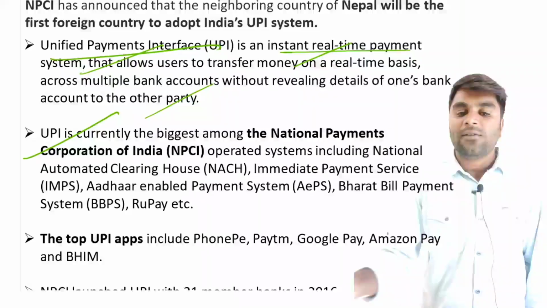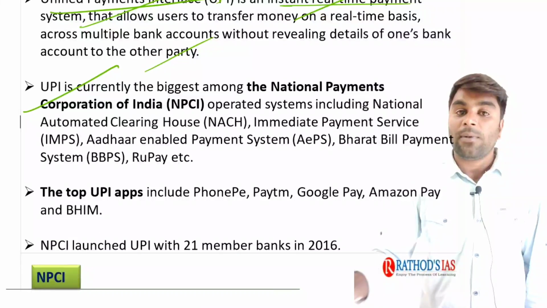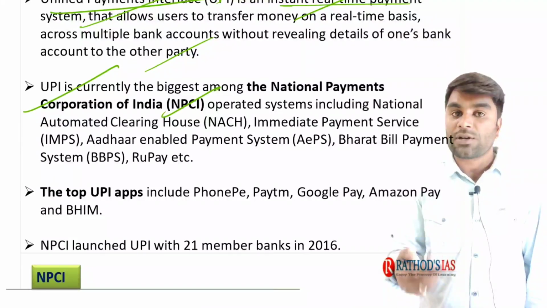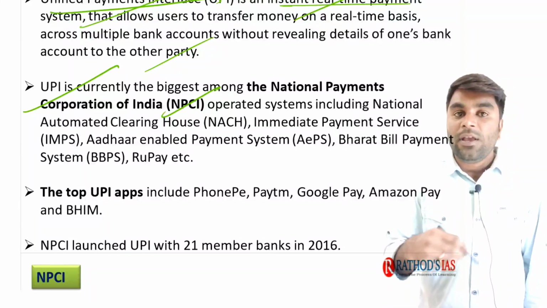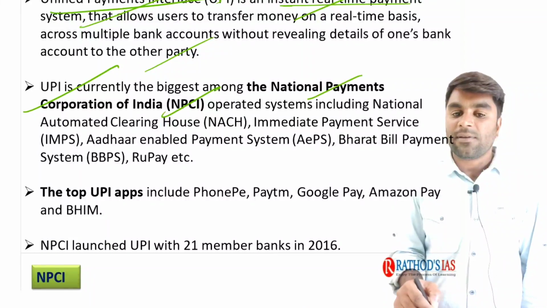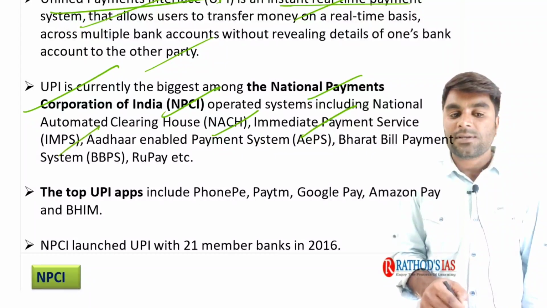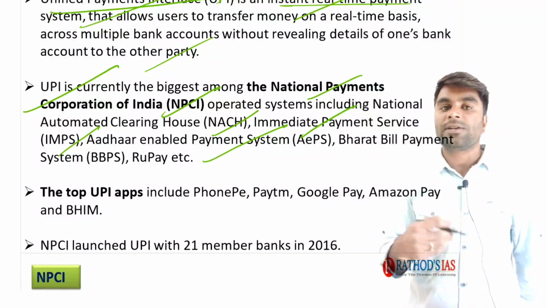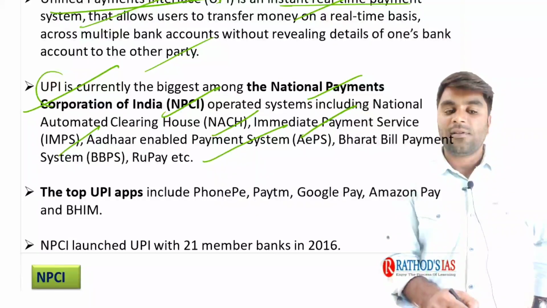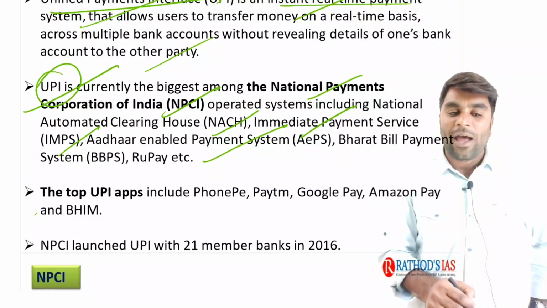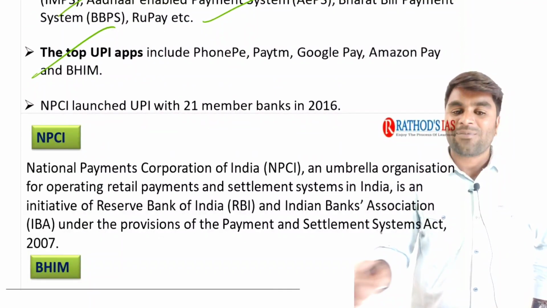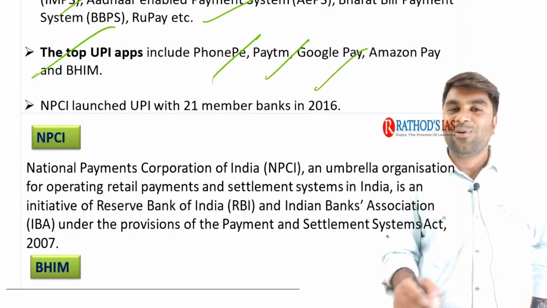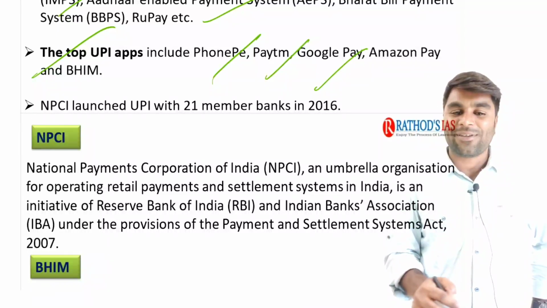UPI is currently the biggest. It is operationalized by the NPCI, and UPI is not the only one operated by NPCI, but we have NACH, the Immediate Payment Service, and other enabled payment systems. Apart from all these, UPI is the biggest one. And you might be habituated to using UPI apps such as PhonePe, Paytm, and Google Pay in your day-to-day lives.